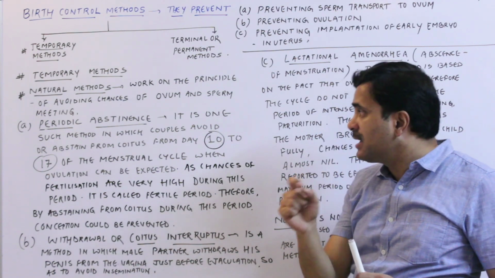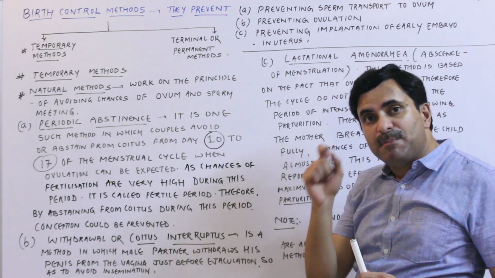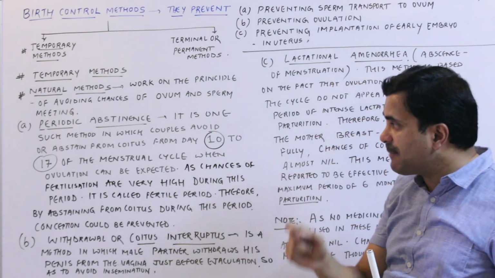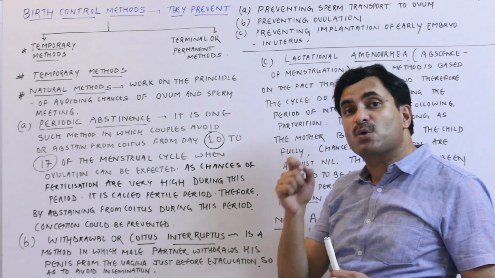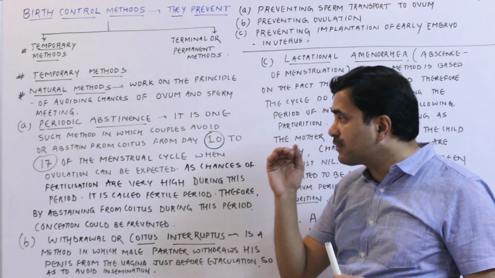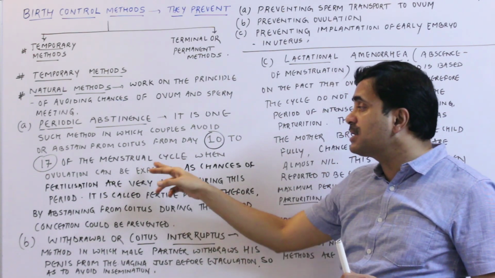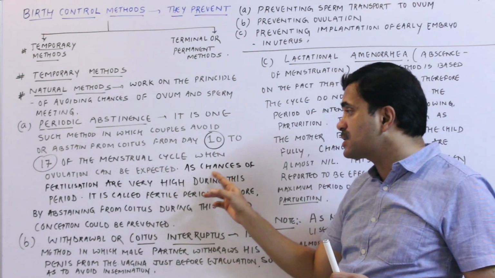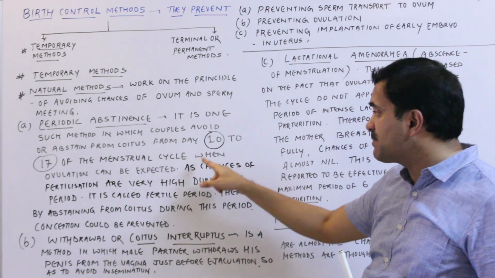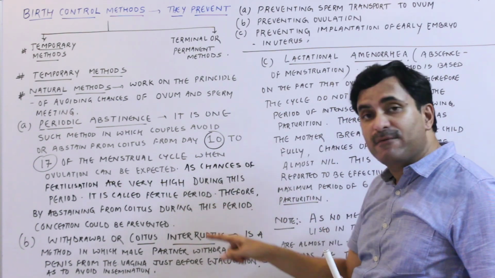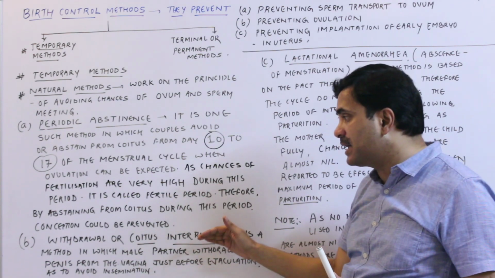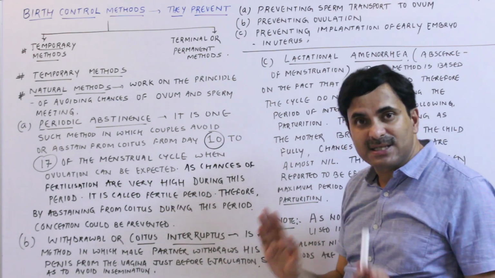Now first method, periodic abstinence. Abstinence means to avoid. In this method, a couple abstains from sex, the coitus or the copulation, from day 10th to day 17th of the menstrual cycle, when ovulation can be expected. Why? Because the chances of fertilization are very high during this period. So this period is called a fertile period. Therefore, by abstaining from sex during this period, conception could be prevented. Is it clear or not?